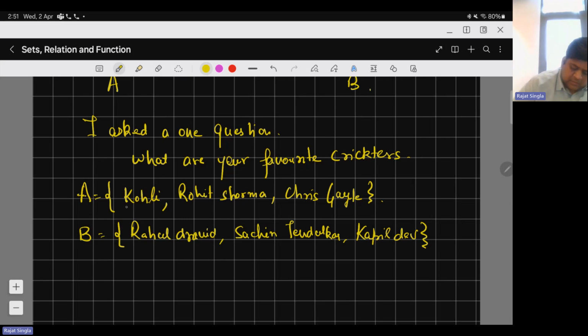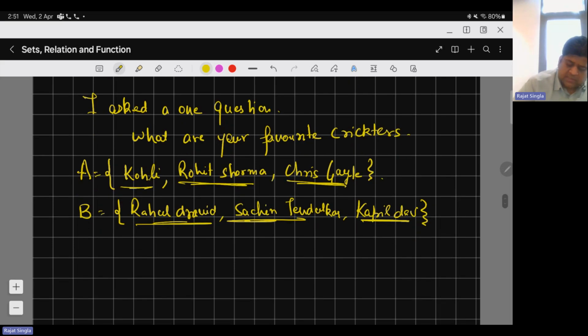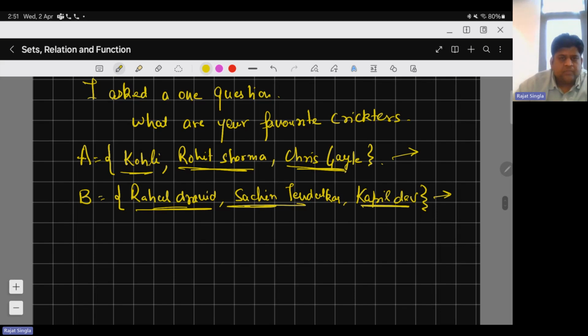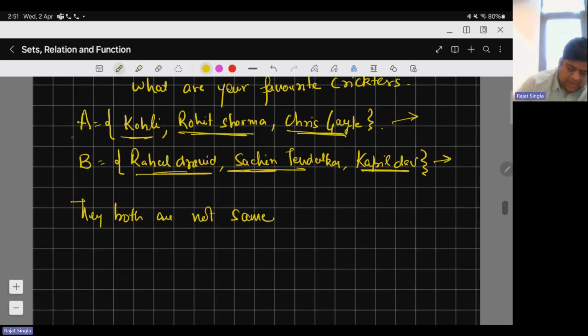If you see, the names of the cricketers are objects, and in both cases I just collected the objects, so they are sets. But do you think they are both the same? The answer is no. So it means A and B are not sets. Why am I saying this?